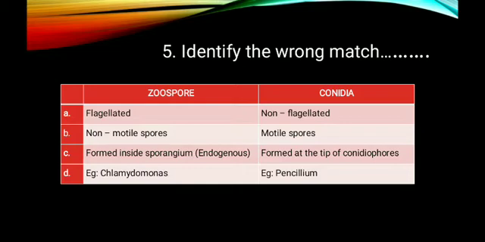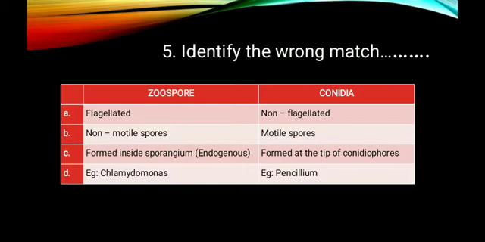Just move to option C also. Zoospores are formed inside the sporangium, and that's why they are called endogenous spores. And conidia are formed at the tip of the conidiophores and hence called exogenous in origin. Zoospores are produced by algae such as Chlamydomonas, and conidia are produced by fungi such as Penicillium. So the answer is option B.